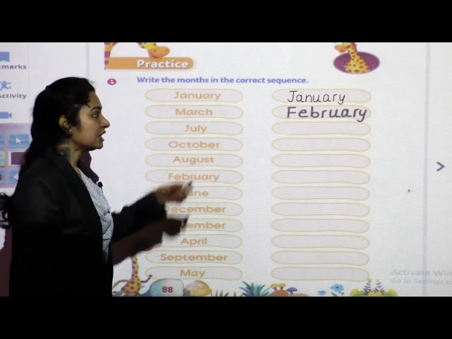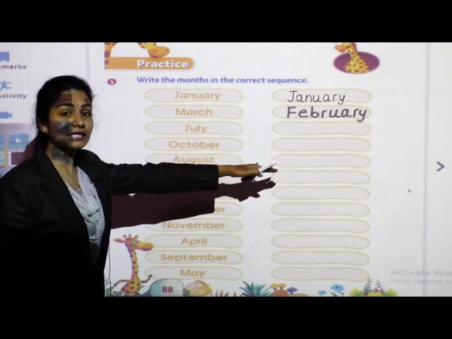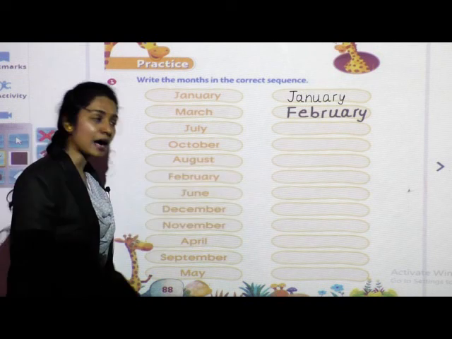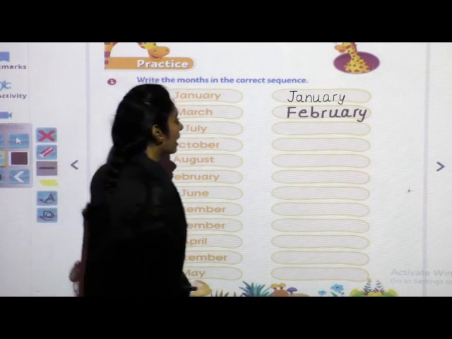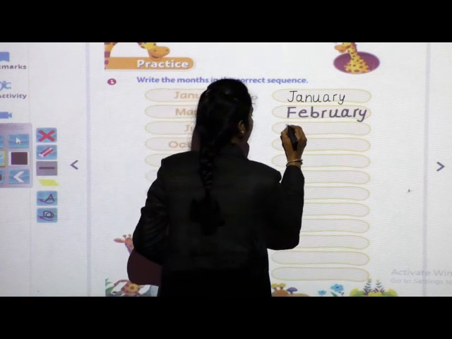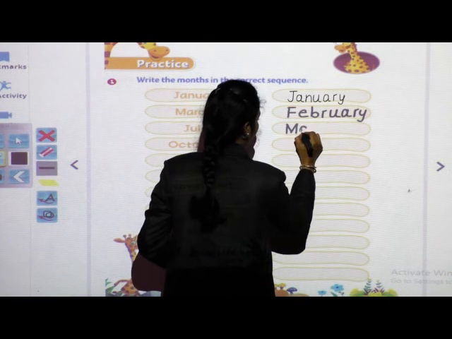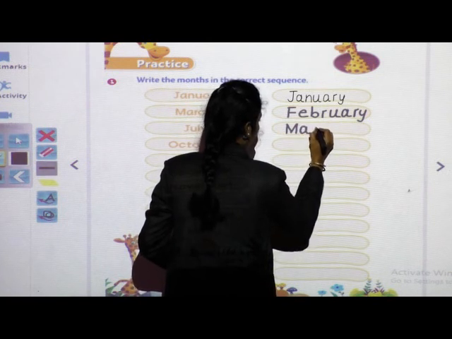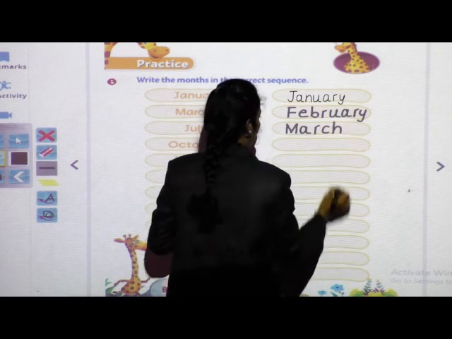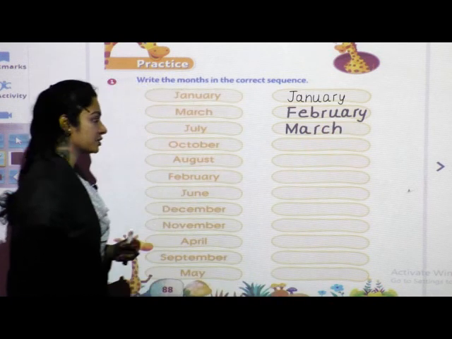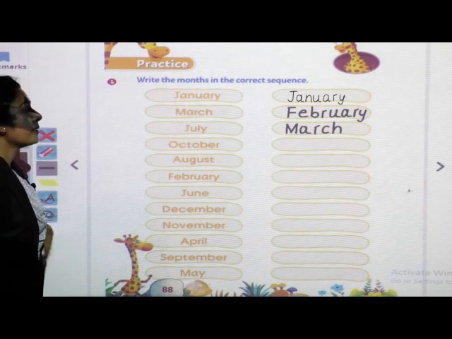January, February, and the third month, what is the name of that month? March. Yes, so write the spelling here. M-A-R-C-H, March, capital letter M-A-R-C-H, March.